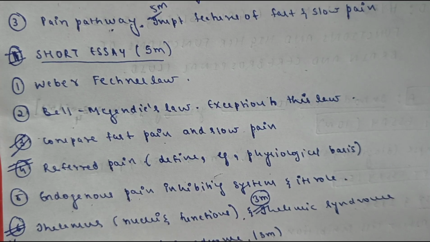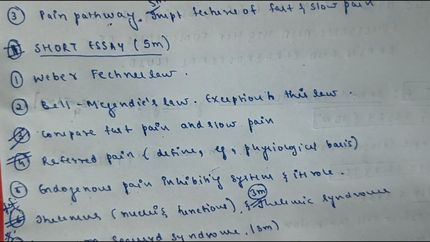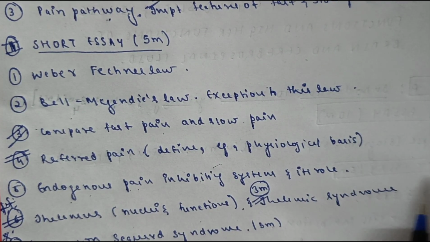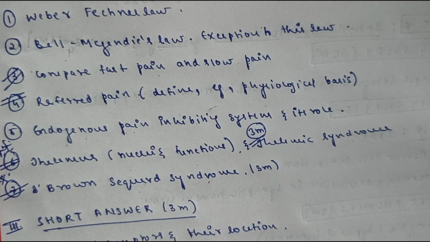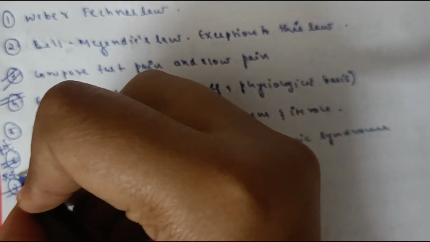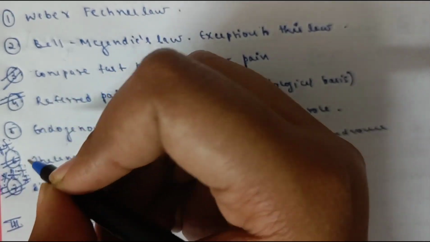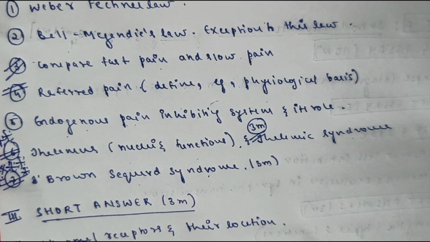Next, coming to thalamus. Thalamus is a very important question. So the most repeated question is thalamus. Okay, so in that you have to describe the nuclei and functions of thalamus and the thalamic syndrome. Then Brown-Sequard syndrome. See, you cannot imagine how important it is. So many times a repeated question is Brown-Sequard syndrome. I will explain this to you in a very beautiful manner. It's very interesting and very simple. So don't worry. Brown-Sequard syndrome is important.